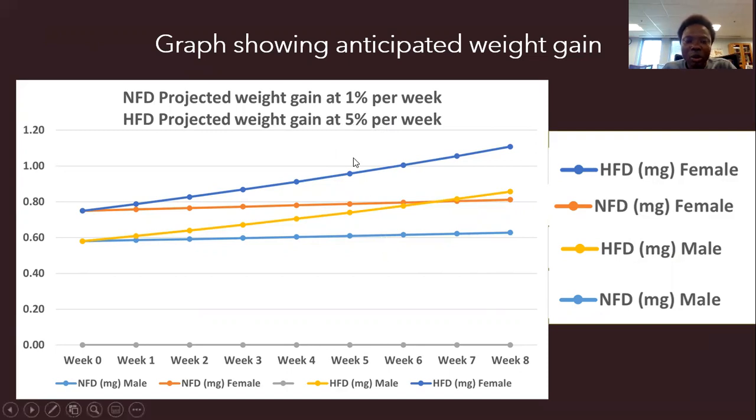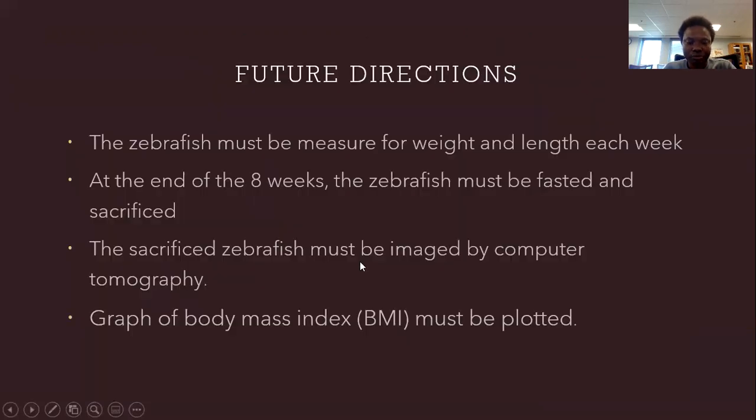And when you come to the high fed diet, we can see that the deep blue is the high fed diet for female, and the high fed diet for the male is the yellow. So when you look at it, we conclude that the female has increased in weight more than the male when we are using the high fed diet.